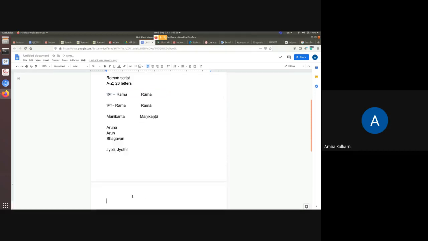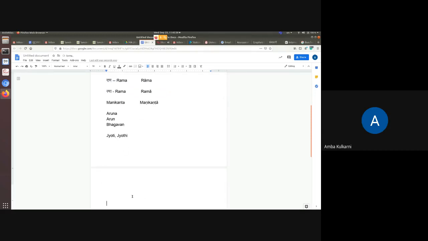Now my next question is the second application of this. Can we use finite state transducer for translation? This is the question. What do you think?